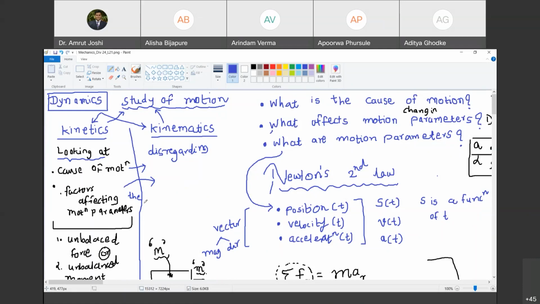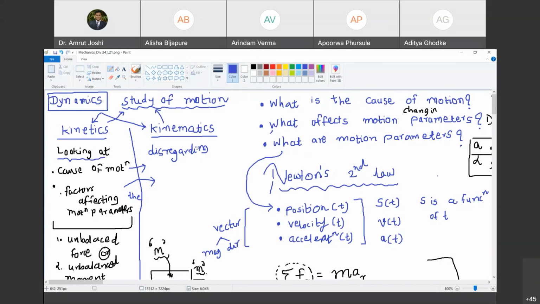So therefore I think you are now pretty clear about what is kinetics and what is kinematics. Okay, so both the branches, kinetics as well as kinematics, deal with studying motion parameters. दोनों में आपको position, velocity और acceleration evaluate करना पड़ेगा. लेकिन kinematics में you will never be asked to have correlation between acceleration, mass and summation effects. However, in kinetics, you will have to do that.